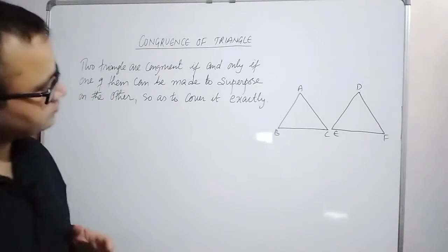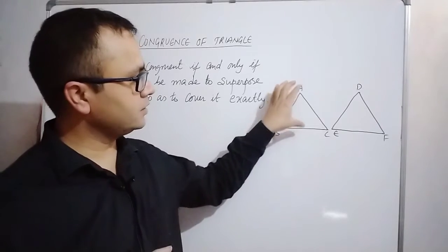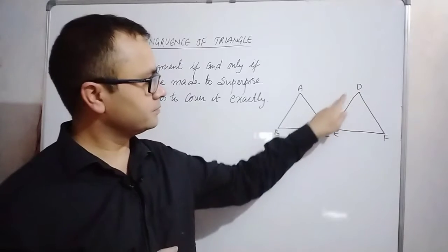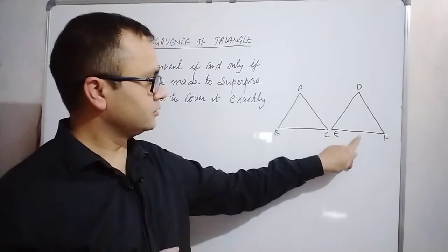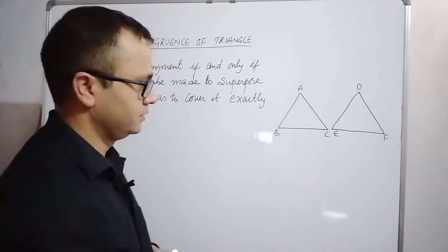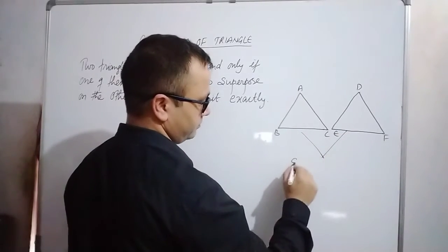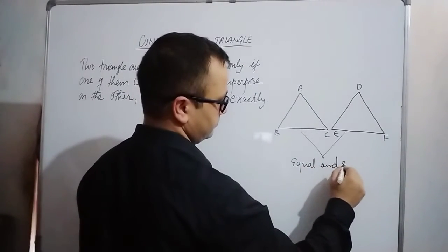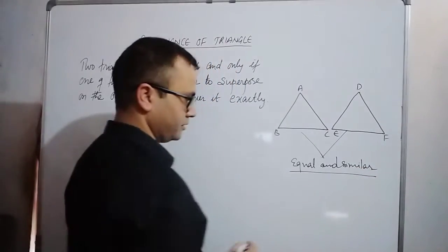If you put triangle ABC on triangle DEF, it will cover it completely, exactly. Means these two triangles are equal and similar. Equal and similar is called congruency of triangles.